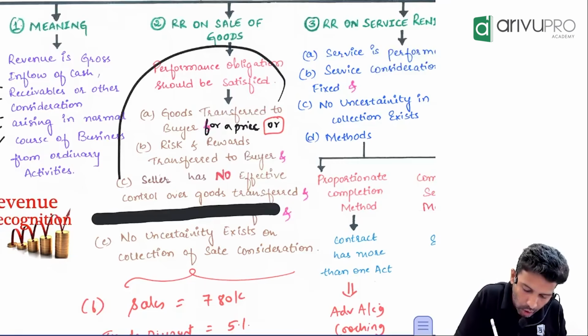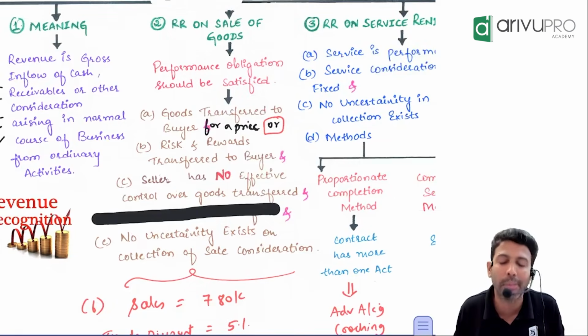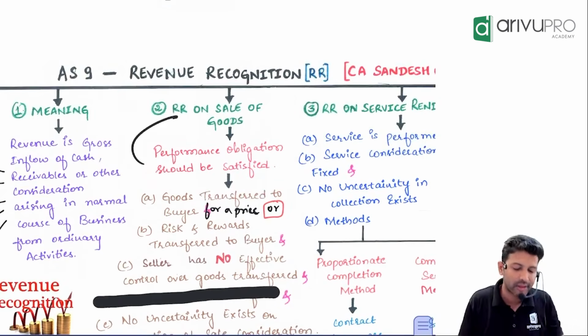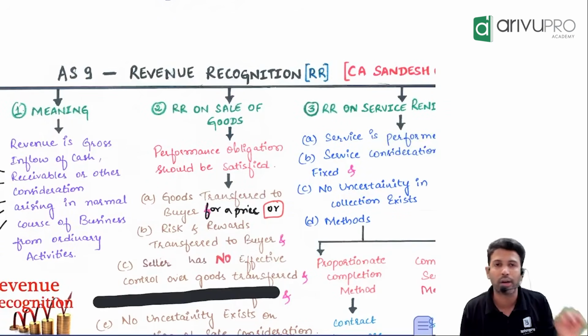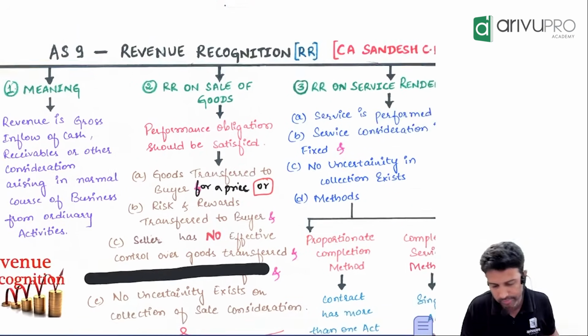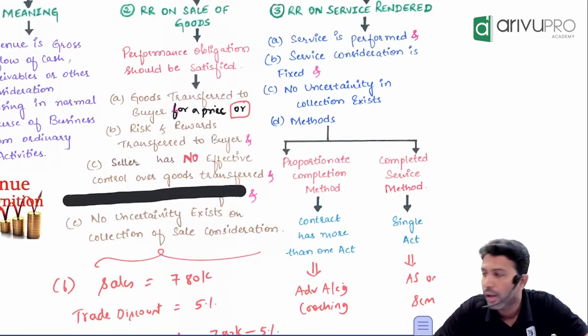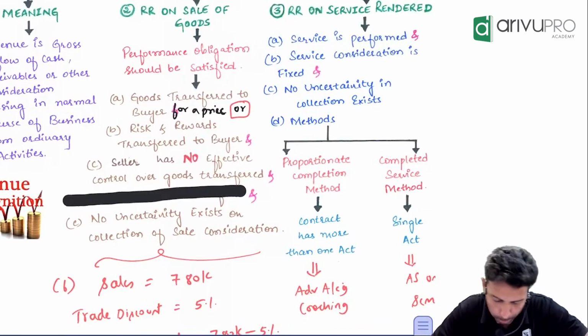So the day all these conditions are satisfied, we say the performance obligation is satisfied, which enables us to book the revenue relating to the goods. Any confusion? Nope. All right.